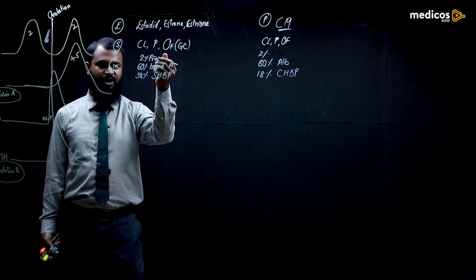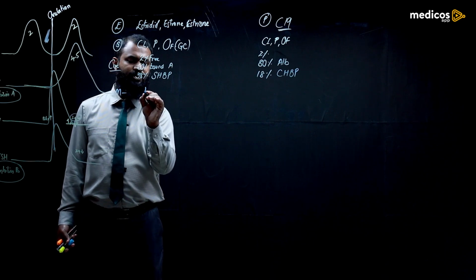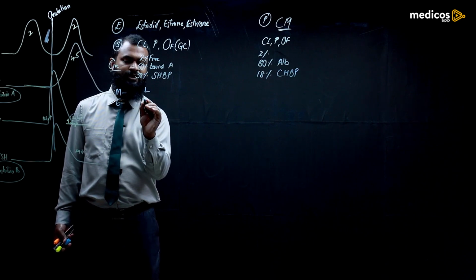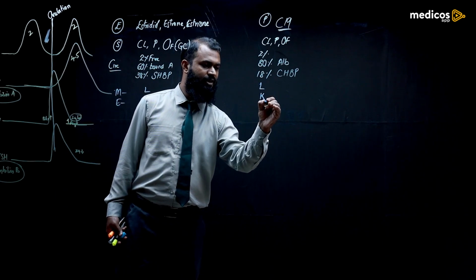Once it is released, it moves into the blood, and it is metabolized by the liver and excreted by the kidney. The same for both.